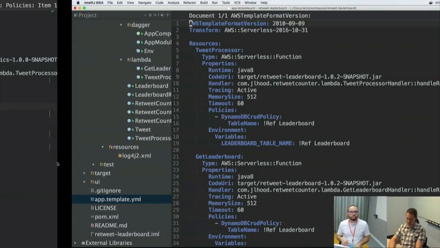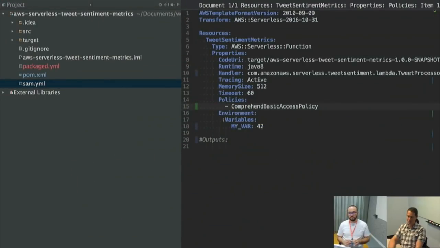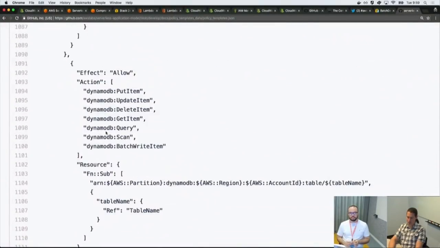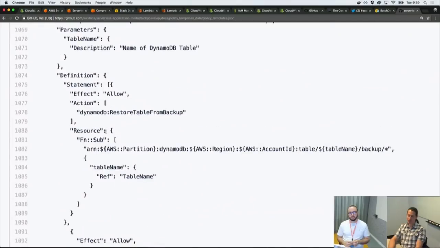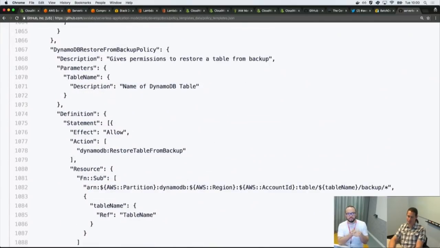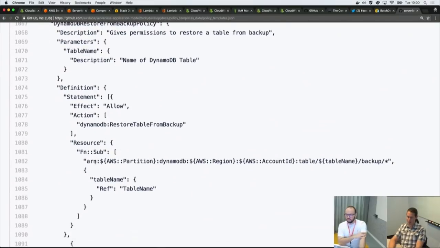Now, you may say that sounds like AWS managed policies, and for this particular policy, it's very similar. But AWS managed policies are very helpful, though for example, there's a DynamoDB read-only policy where the resource is set to star. That means that Lambda function has permission to read any DynamoDB table in your account. These give tighter restrictions. Here's a DynamoDB policy to restore from backup, and you can see that the resource is constrained.